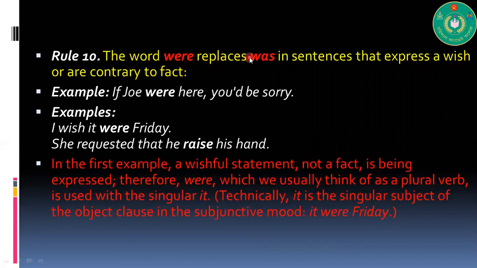Here, instead of was, we use were. In the first example, a wishful statement, not a fact, is being expressed. Therefore, were, which we usually think of as a plural verb, is used with the singular it. Technically, it is the singular subject of the object clause in the subjunctive mood. It were Friday.